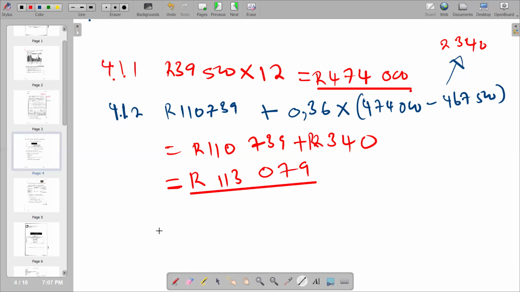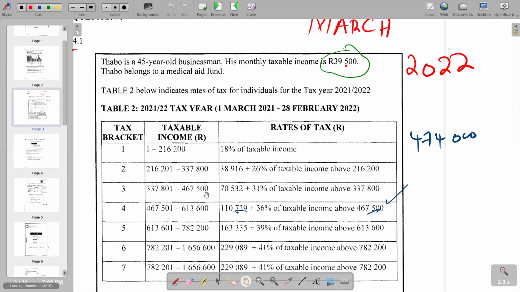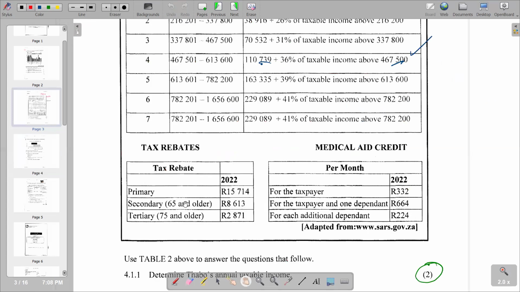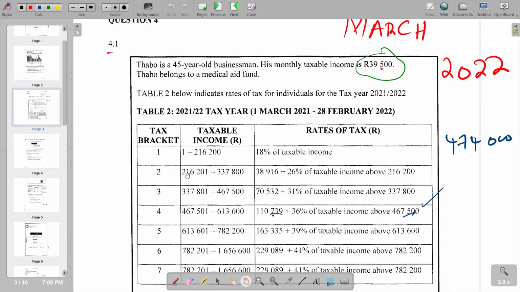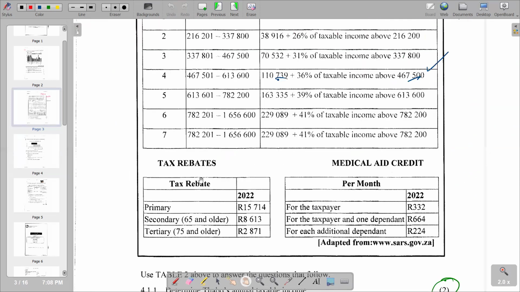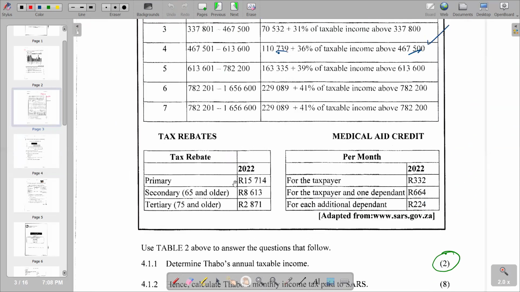Then from there, we are supposed to subtract our rebates. So we go to the section for rebates and try to see what we have. On the section of rebates, we are given primary and secondary, that is 65 and older. You've got tertiary, 75 and older. So we check in terms of the number of years of Tabo, and see that Tabo is a 45-year-old businessman. So it falls within the primary, we have got 15,740. So we are going to subtract 15,740.